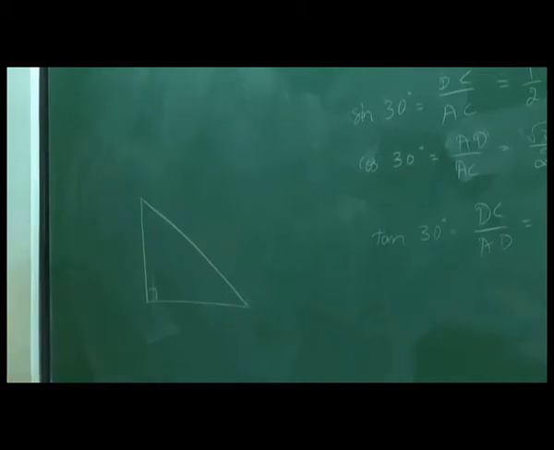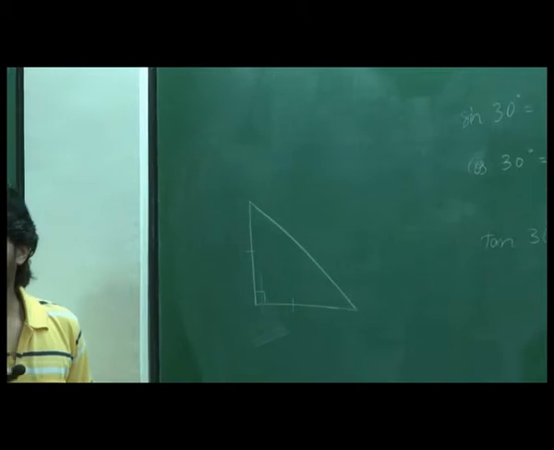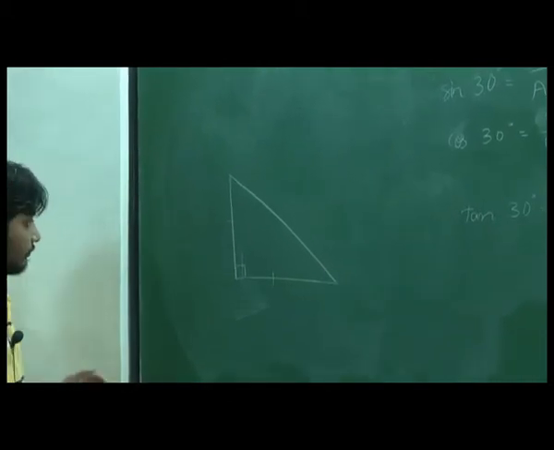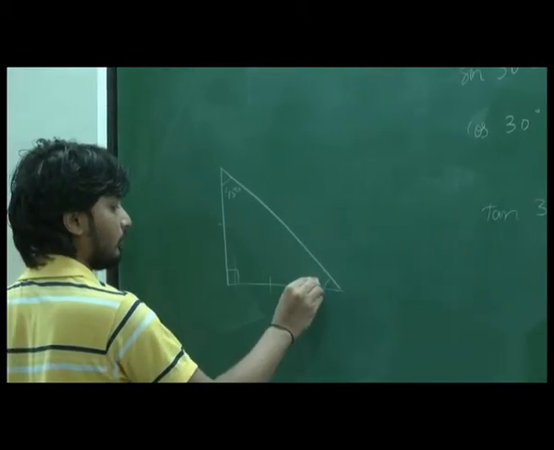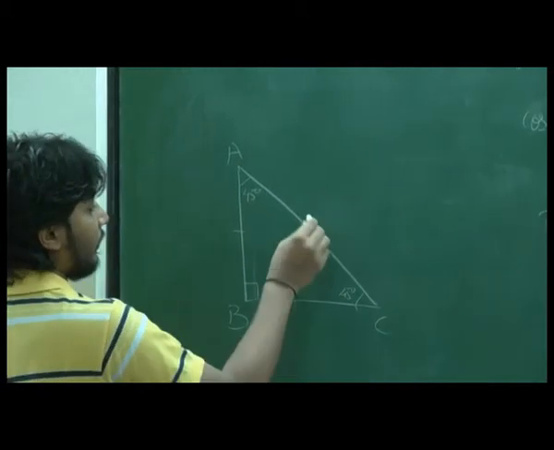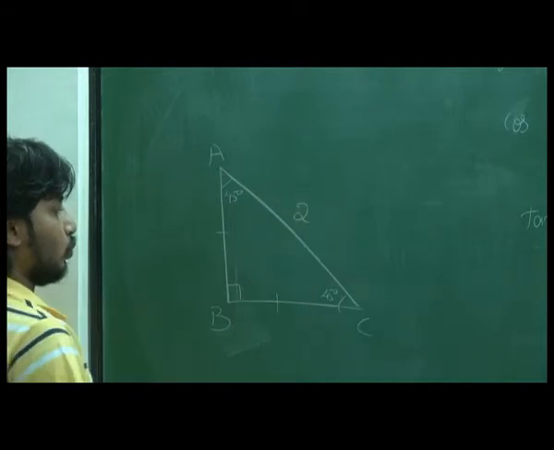So this is 90, we know. These two sides are equal, therefore the angles opposite to them have to be equal, right? So both have to be 45 degree. Let's construct this with hypotenuse value say 2.